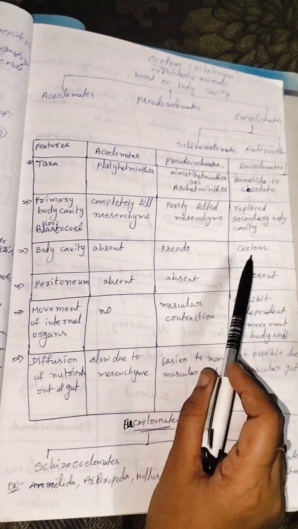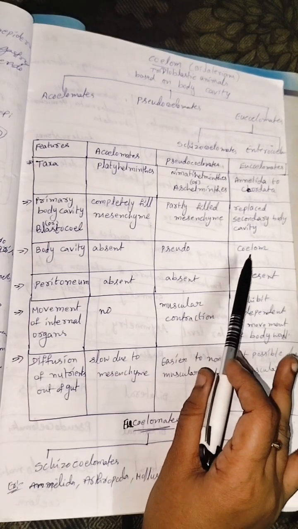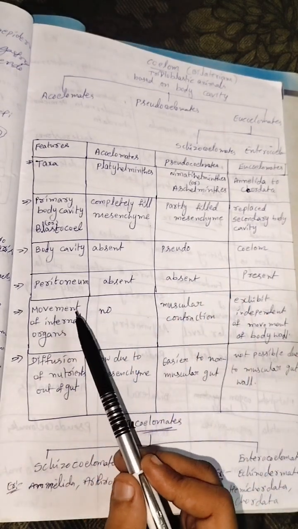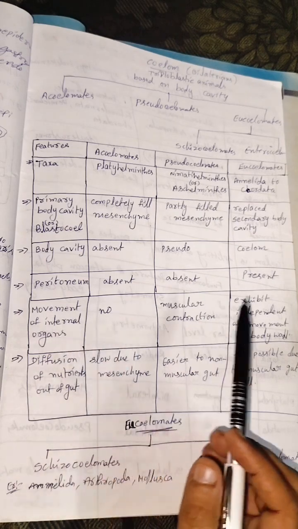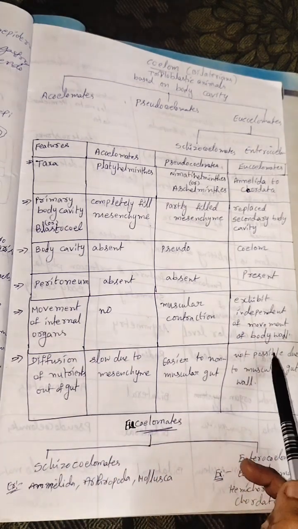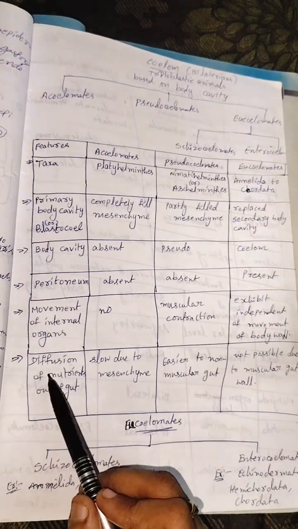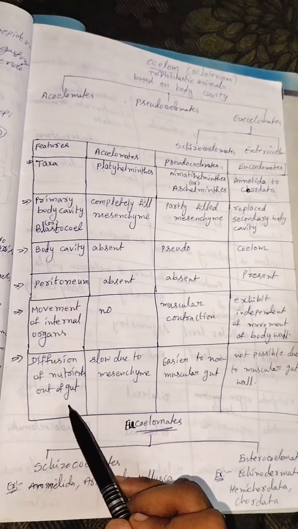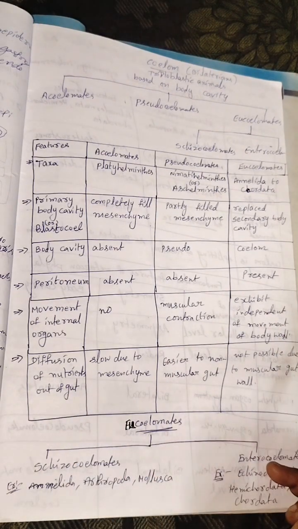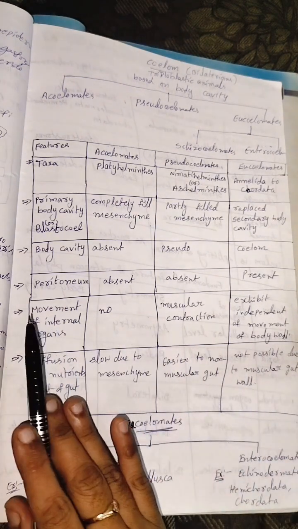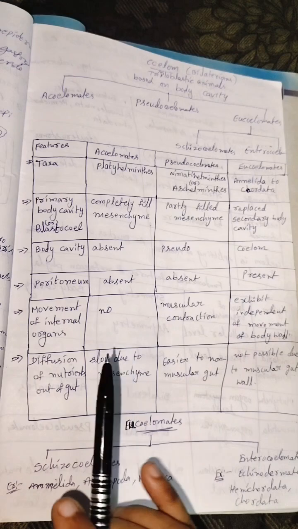The body cavity is present and it is also called a true coelom. Peritoneum is present, and movement of internal organs is independent of movement of the body wall. So this is very important. Next, diffusion of nutrients out of gut is not possible due to the muscular gut wall. So these are the main points of the coelom.